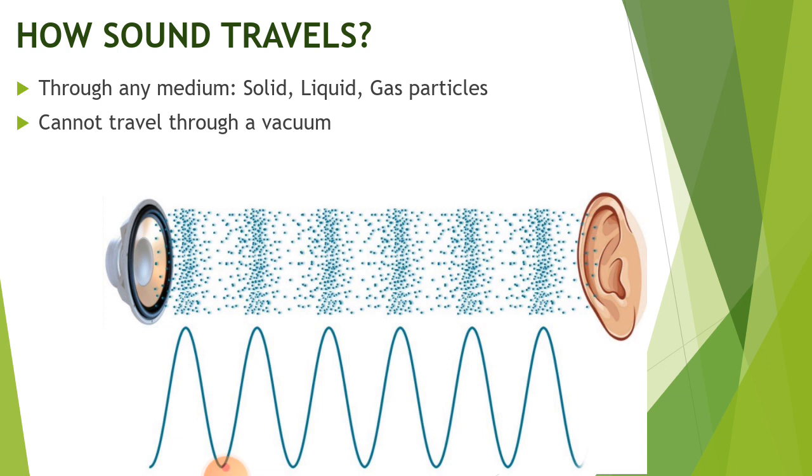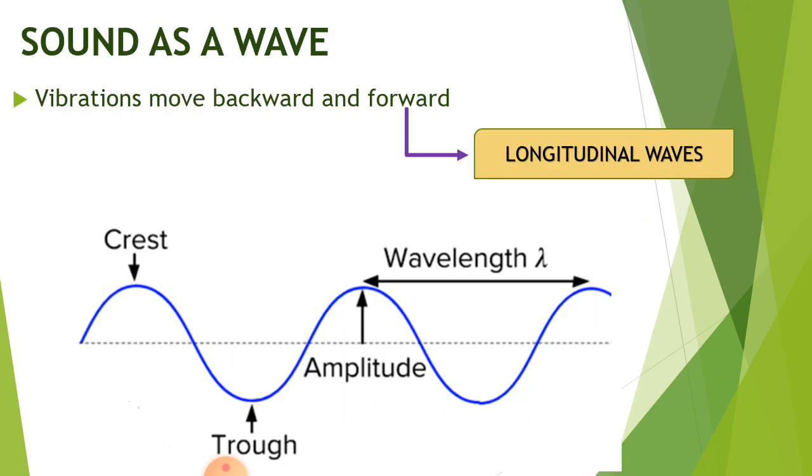Therefore, we cannot hear anything if we go to space. So, sounds cannot travel through a vacuum. They need a medium because solids, liquids, and gases have particles, atoms in them, and these particles will vibrate and transfer the sounds on.